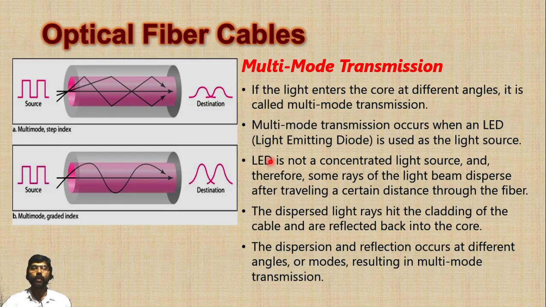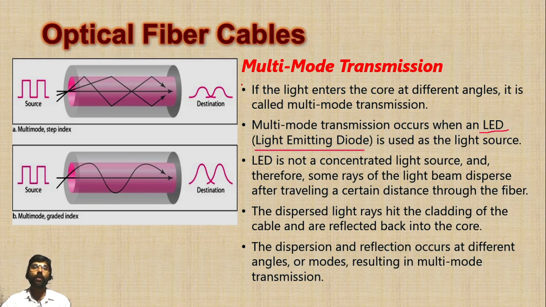The first one is called multi-mode transmission. In multi-mode transmission, we use a light source called LED, that is, light emitting diode. One property of this LED is that after traveling a short distance, the light is dispersed, that means spread.